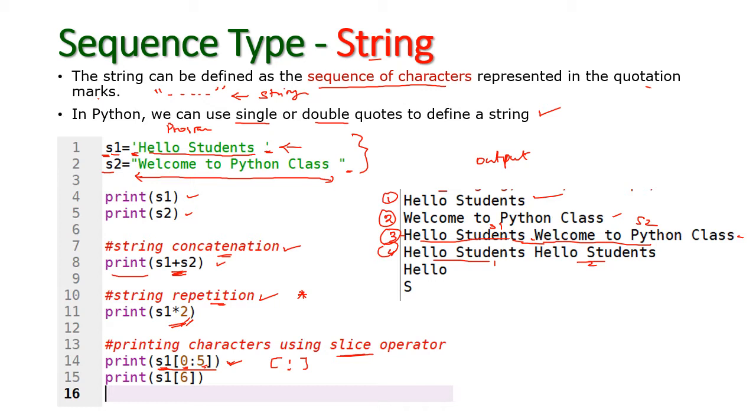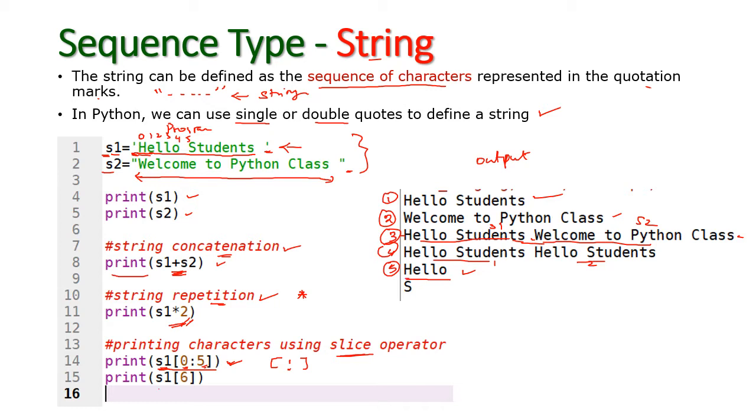So from hello student, which is the starting one, 0. All the values will start from 0. Index starts from 0, 1, 2, 3, 4, 5. So the first 5 characters will print. So this is the fifth one. Hello will be printed here: 1, 2, 3, 4, 5. So from 0, 5 characters will print here.